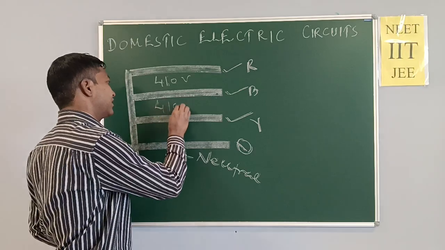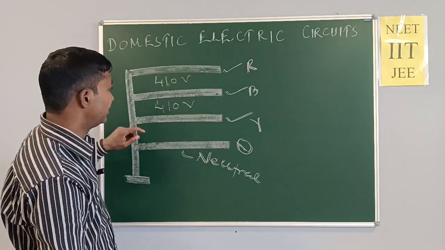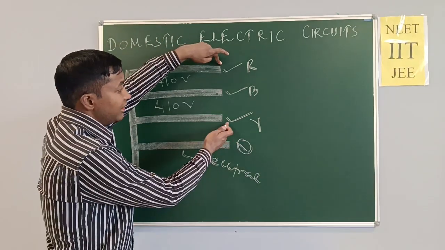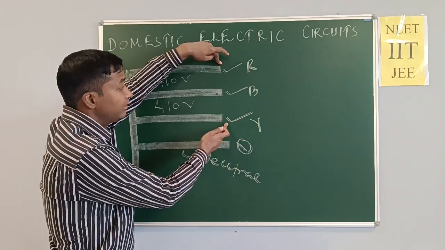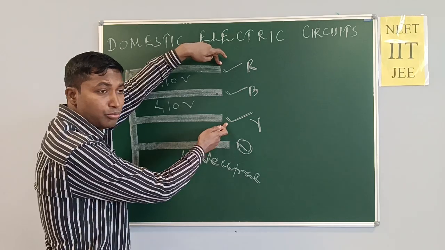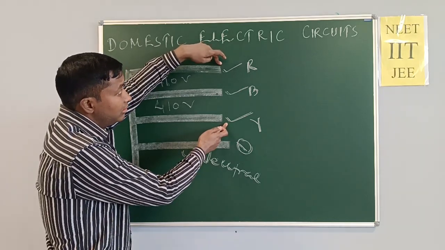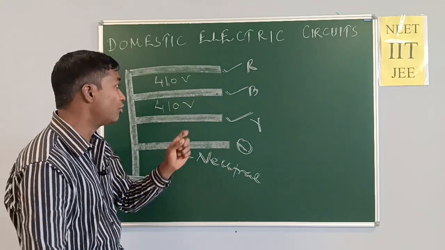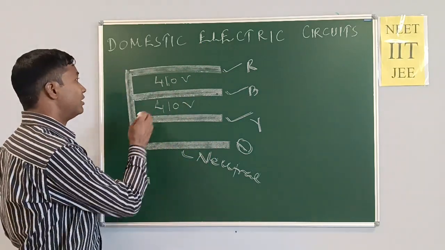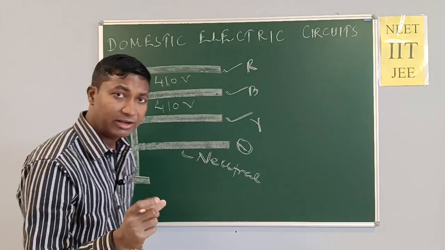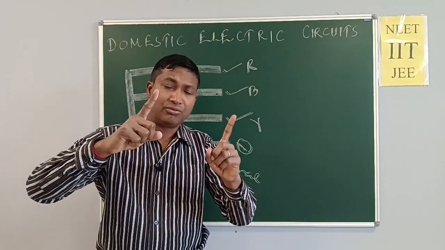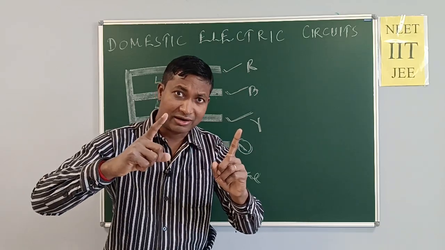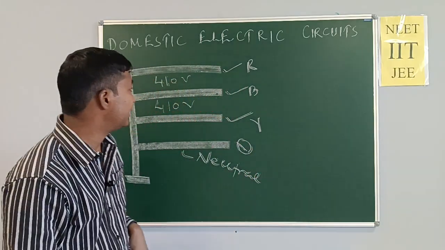Next, if we connect the voltmeter to red and yellow, also we find 410 volt. Red and yellow, we apply the voltmeter, we found 410 volt. Okay. Next.